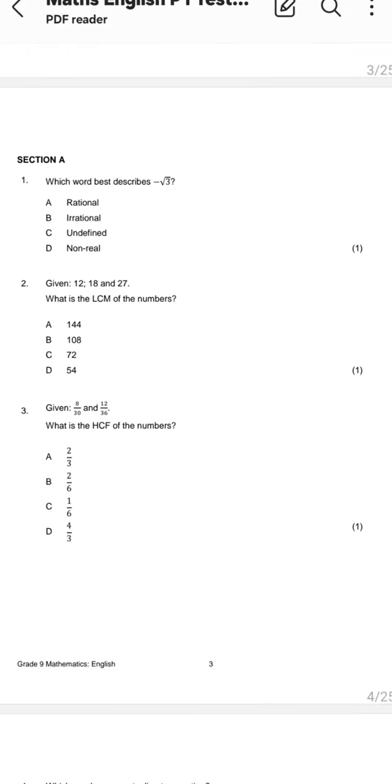Okay, now let's go to number 2 now. Number 2, given 12, 18, and 27, what is the LCM of the numbers? Given what? 12, 18, 27. What is the LCM of the numbers? Okay. Now I see what our friend is saying there.